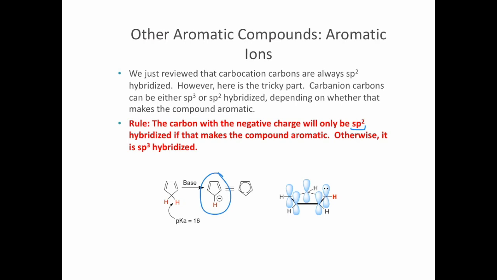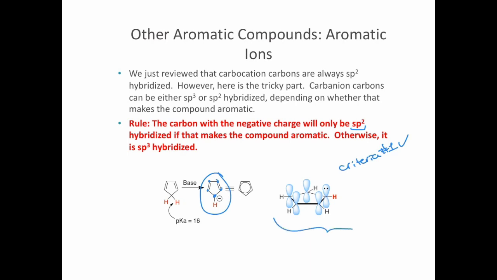So let's take a look at whether or not that's aromatic. Is it a ring? Yes. Is it planar? We assume so if it's conjugated, and I haven't told you otherwise. So then the next question is, is everything sp2? Well, let's go ahead and make it sp2. If this is sp2, then that would make all of the carbons sp2, and it would be conjugated. So criteria number 1 would be met. Then we count up the pi electrons.